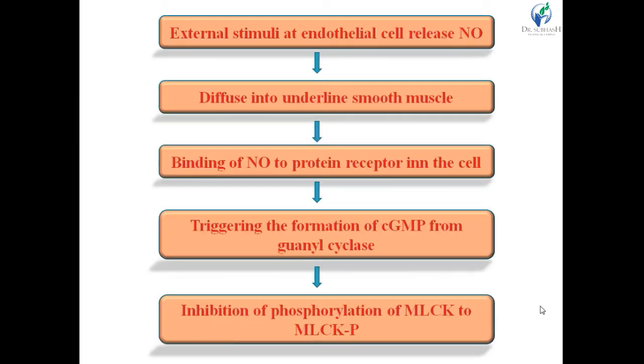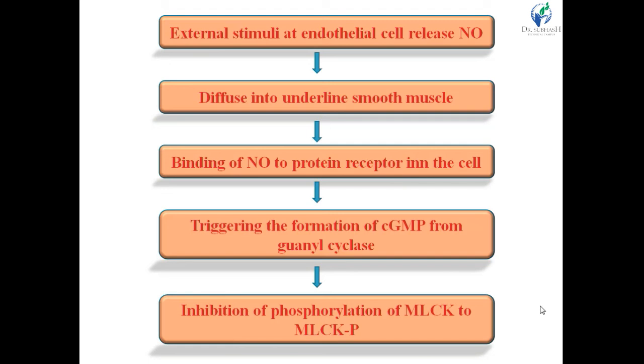So see the general path of action of the NO, how it causes the vasodilation. External stimuli at the endothelial cell release the nitric oxide, right? Now that diffuses into the underlying smooth muscle, and then it binds with the protein receptor in the cell.